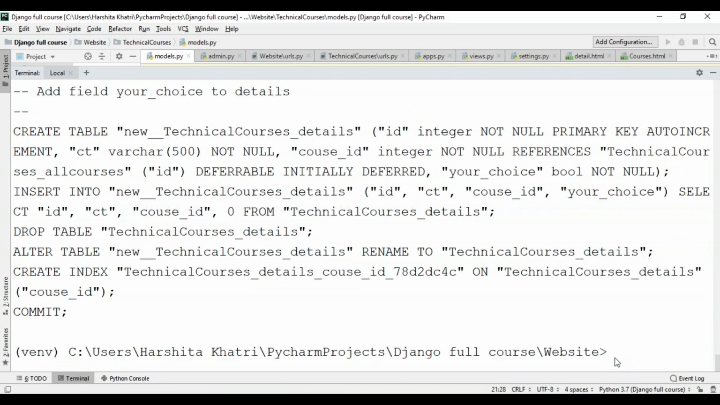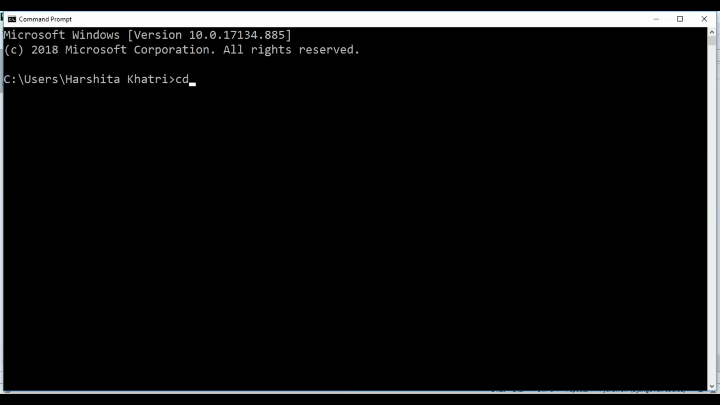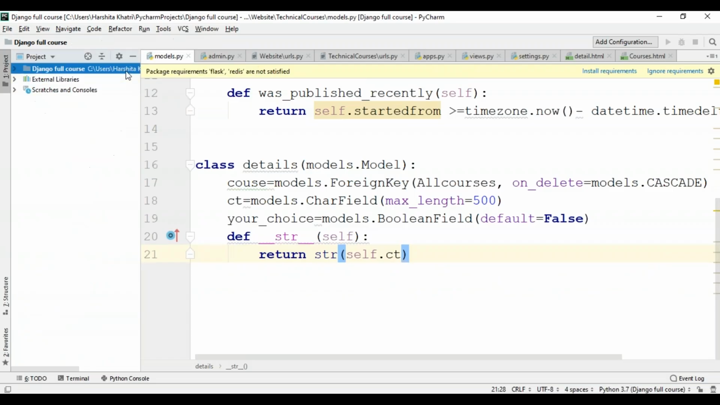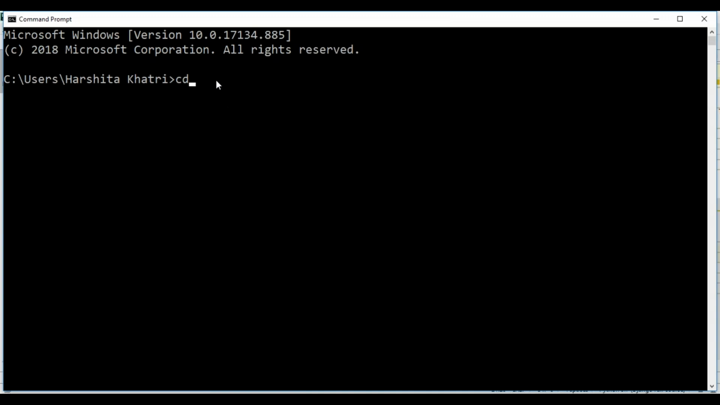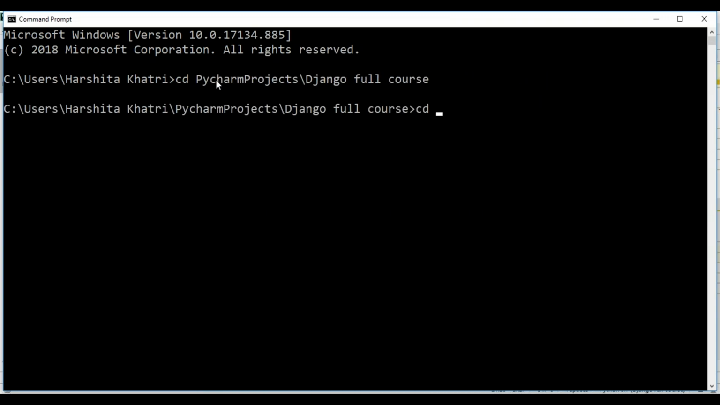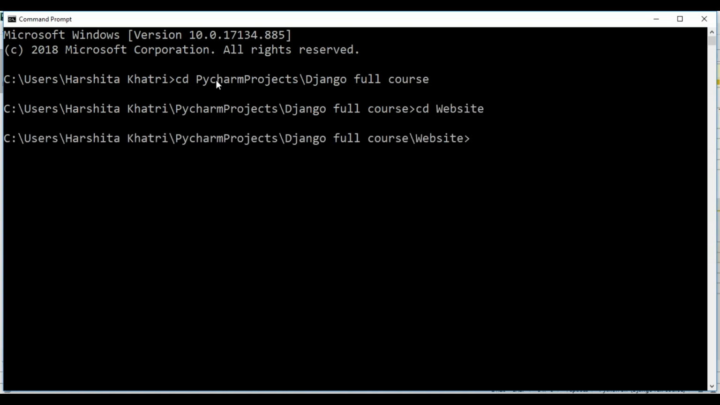The next thing that I'll have to do is open the Python shell. For that, I'll open up my command prompt, and over here, I'll have to get into the directory which holds my project. I'll copy my project path from here and paste it over here. Then I'll get into my project, which is website. After this, I'll have to write python manage.py shell.